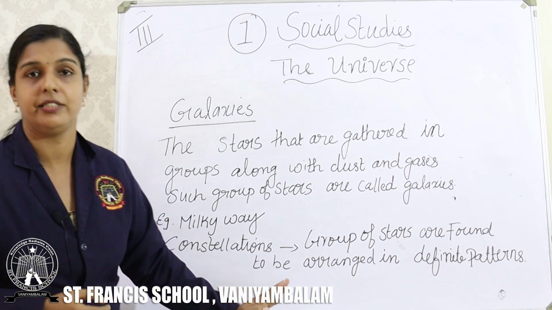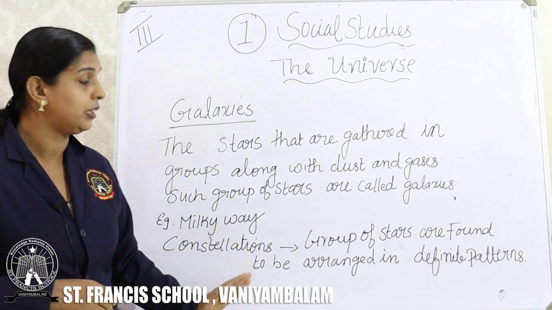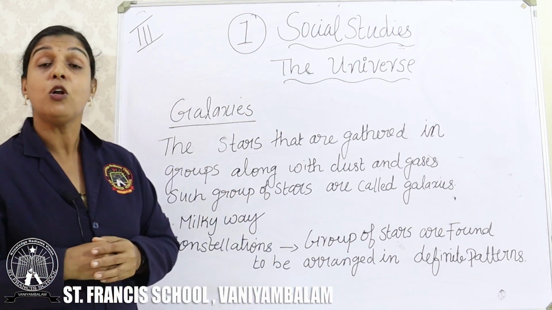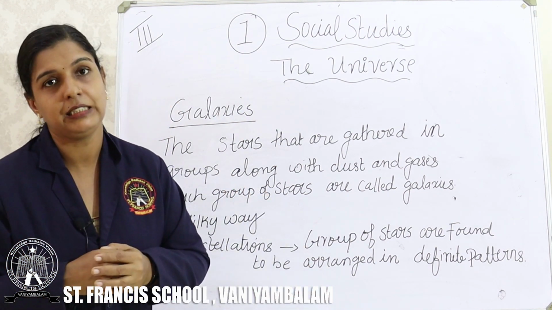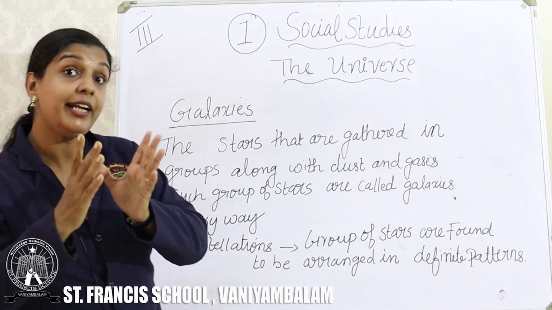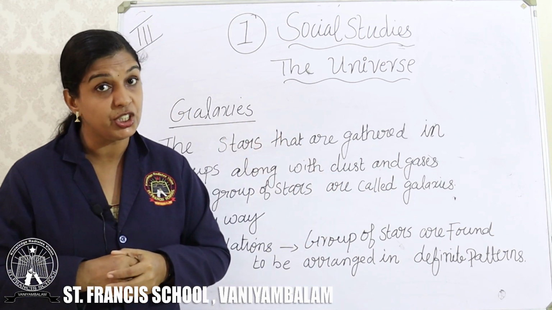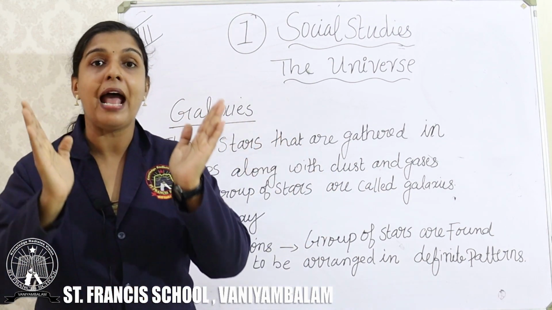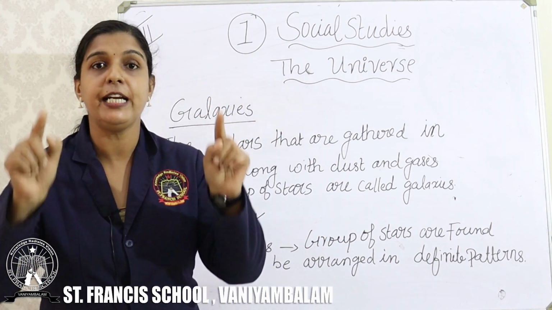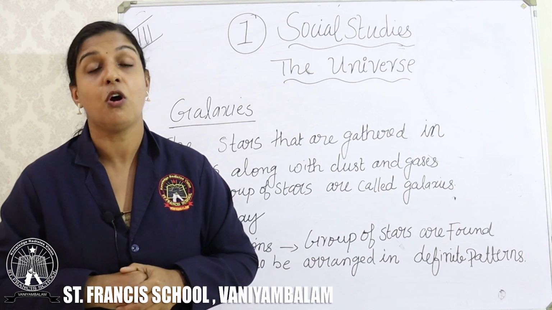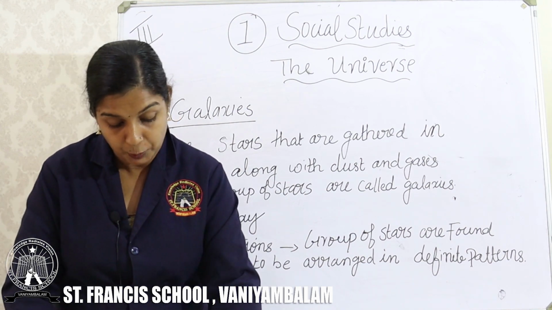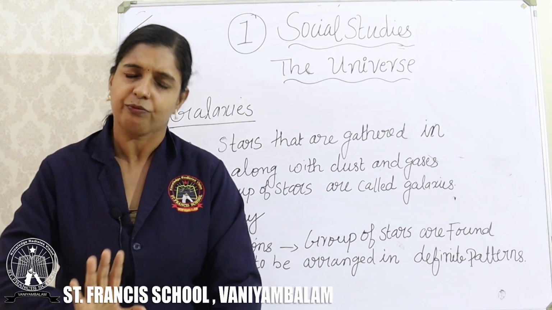About the constellations. What do you mean by constellations? That is also a group of stars itself. But they are found in a definite pattern. It means they are arranged in a definite pattern. They will not stand all together. There will be a definite pattern for that. Constellations. I will show you in the textbook, page number 224.